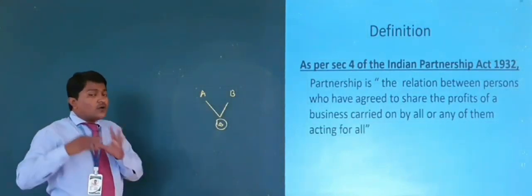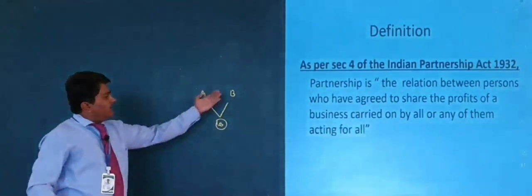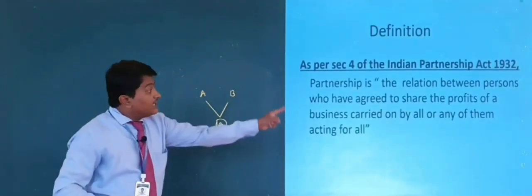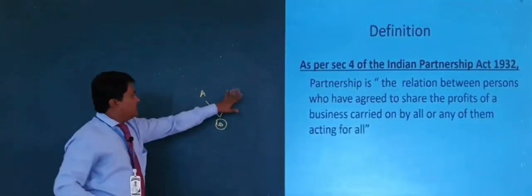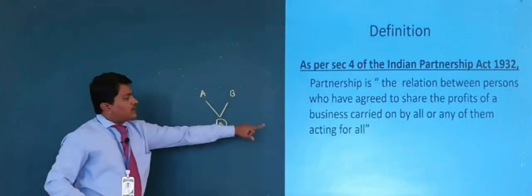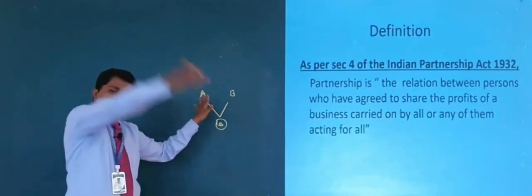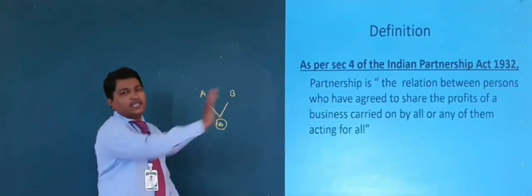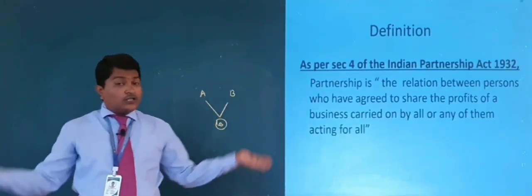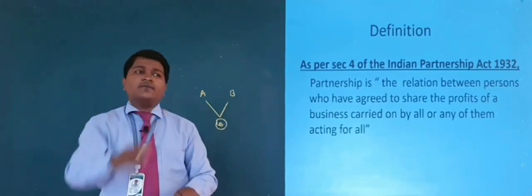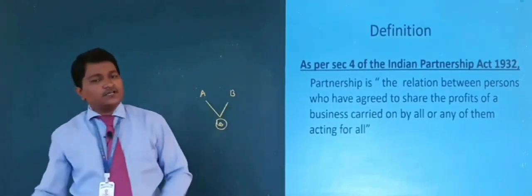According to their agreement, A and B both can carry the business, or either A or B, any of them acting for all, on behalf of all partners.